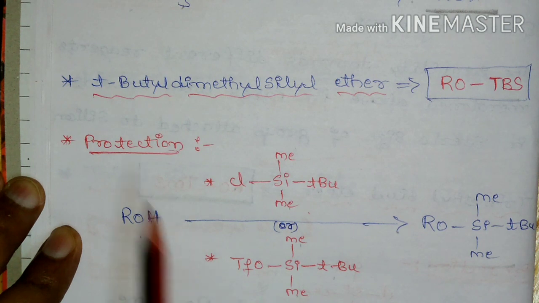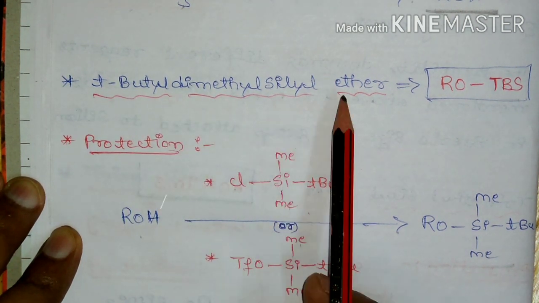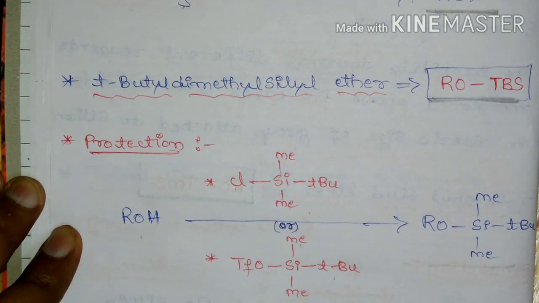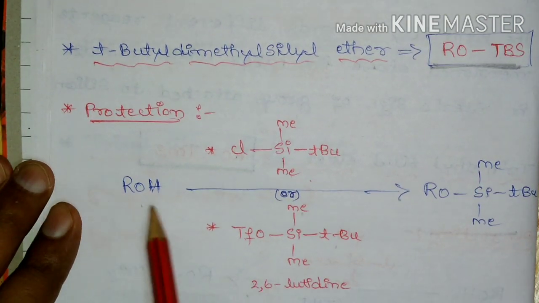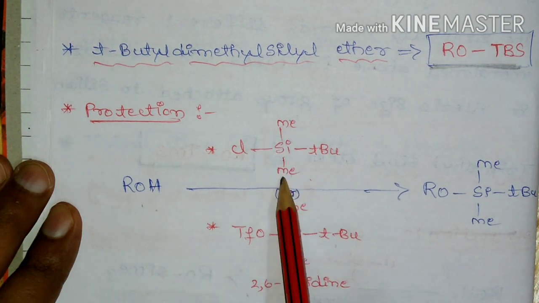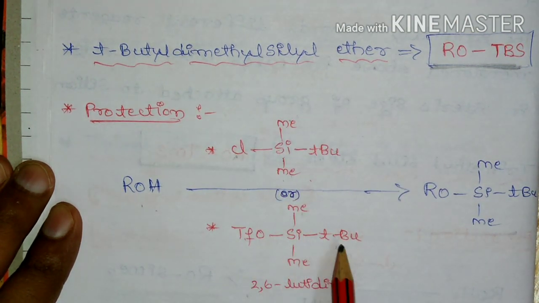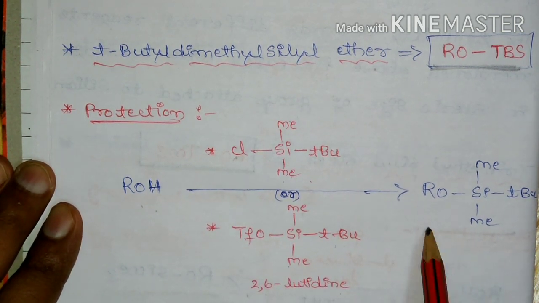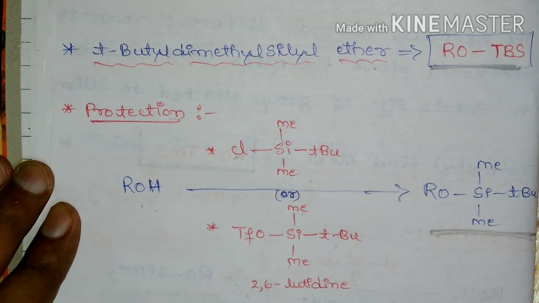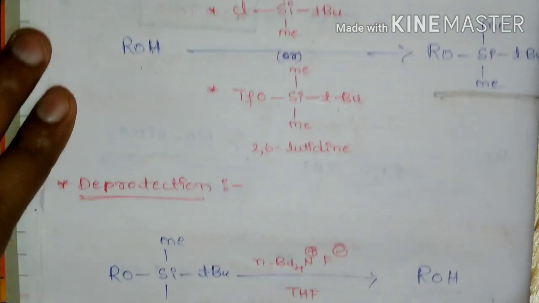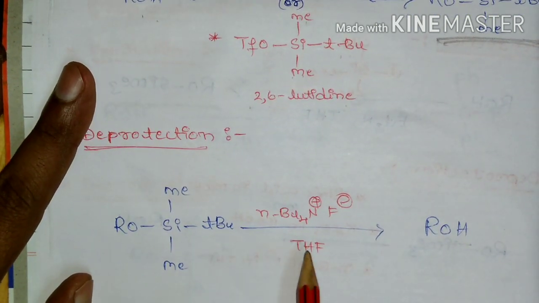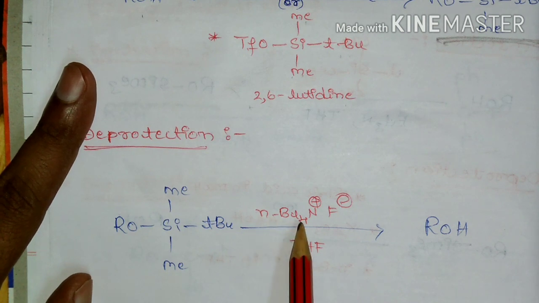Next, alcohols can be protected as tertiary butyl dimethyl silyl ether, represented by ROTBS. The protection reaction is as follows. Alcohol upon treatment with tertiary butyl dimethyl silyl chloride or tertiary butyl dimethyl silyl triflate in the presence of 2,6-lutidine will lead to the formation of tertiary butyl dimethyl silyl ether, and this tertiary butyl dimethyl silyl ether can be deprotected by treating with tetrabutyl